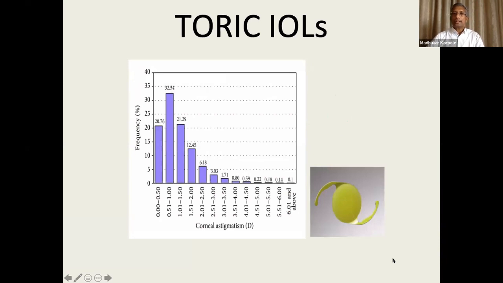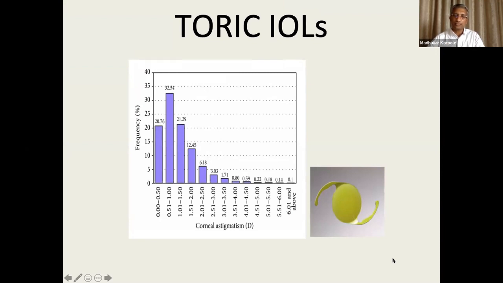So I'll talk about toric IOLs first in the first few minutes, and then about multifocal IOLs, the basics about it. We should all know that astigmatism, that is the corneal shape, changes in about 30 to 40% of people. As you see in this chart, if you take astigmatism more than 1.5, then about 25 to 30% of people will have astigmatism.